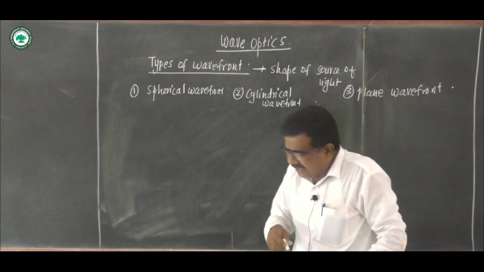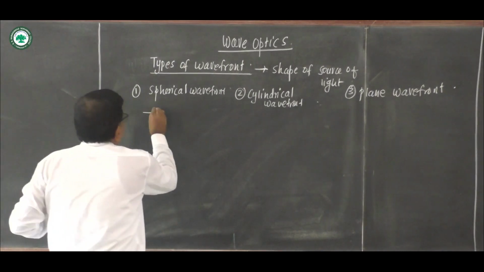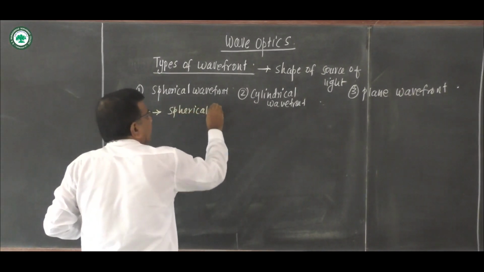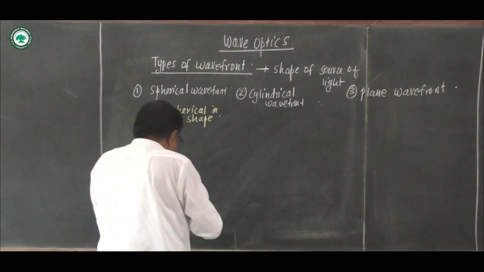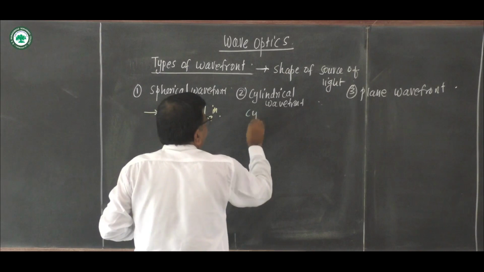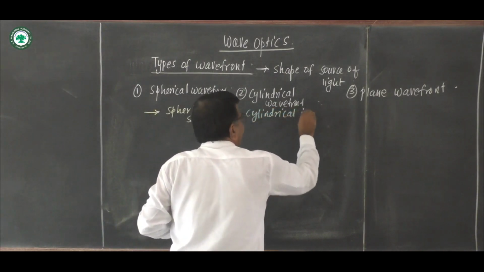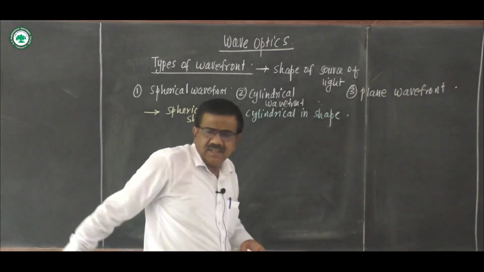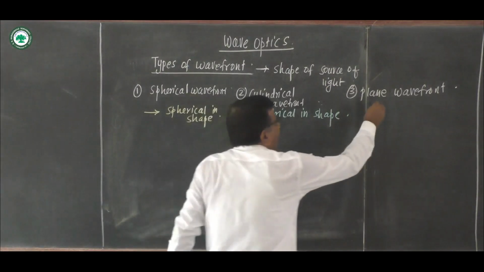Spherical wavefront is spherical in shape. This is spherical shape. Cylindrical wavefront is cylindrical in shape, in the form of a cylinder, and this plane wavefront is a plane. It is in the form of a plane.